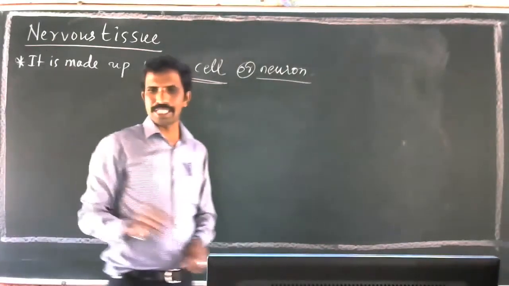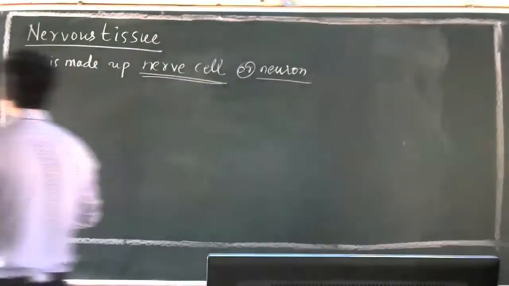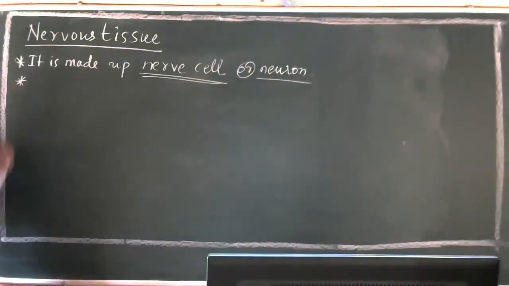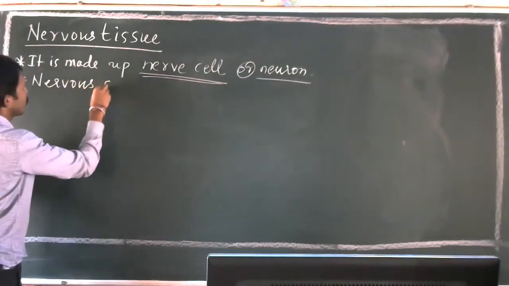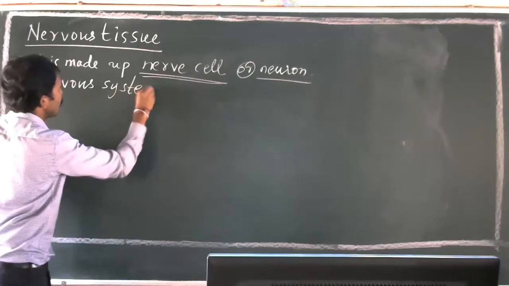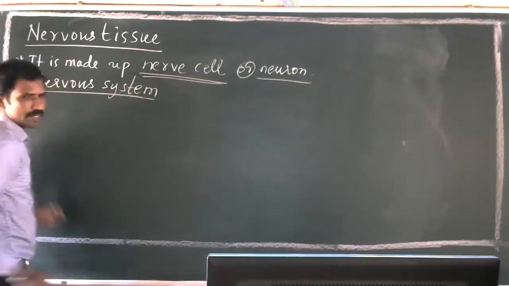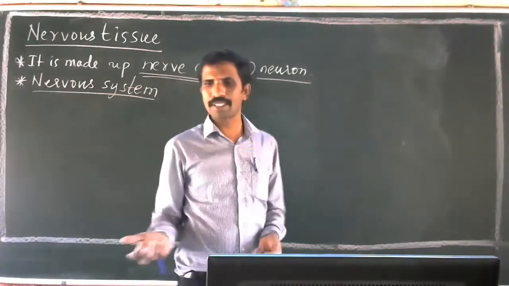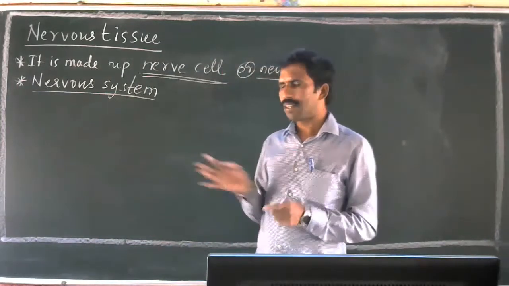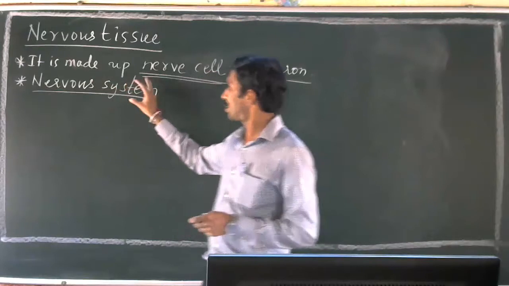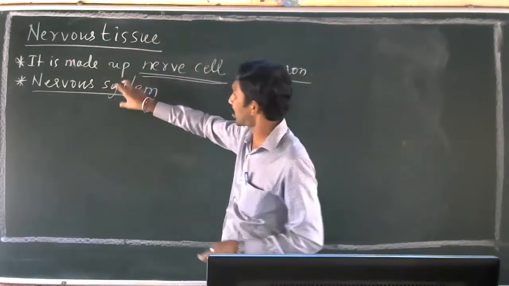Usually this tissue is present in all parts, especially in the nervous system. So the nervous system is nothing but the brain, the spinal cord, and all the nerves put together. This nervous tissue is associated with the nervous system.